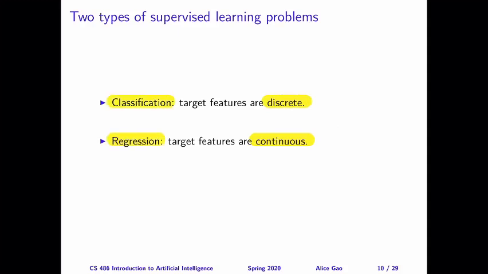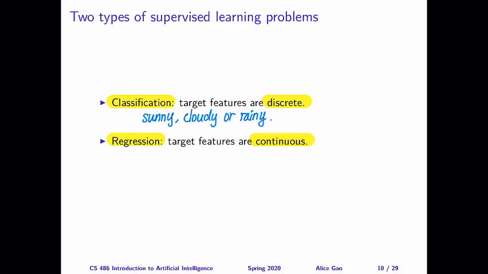So here's a simple example. Suppose we're thinking about predicting the weather of tomorrow. If the target features we're predicting are things like, is it going to be sunny, cloudy, or rainy tomorrow? These are values for the target features. These are discrete values. In this case, we have a classification problem.